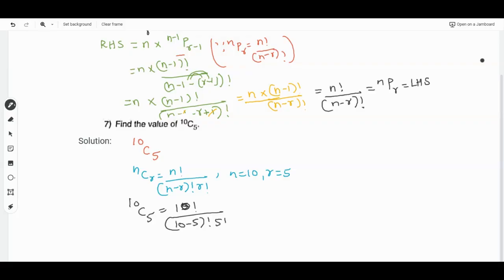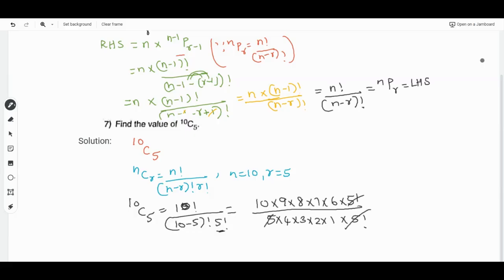That is 10 into 9 into 8 into 7 into 6 into 5 factorial. We can stop at 5 because we have 5 down. Then 10 minus 5 is 5 factorial, written as 5 into 4 into 3 into 2 into 1, and keep this 5 factorial as it is so that I can cancel both.